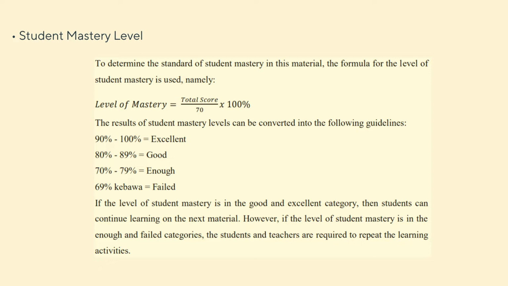If the level of student mastery is in the good and excellent categories, then students can continue learning the next material. However, if the level of student mastery is in the enough and failed categories, the students and teachers are supposed to repeat the learning activities.